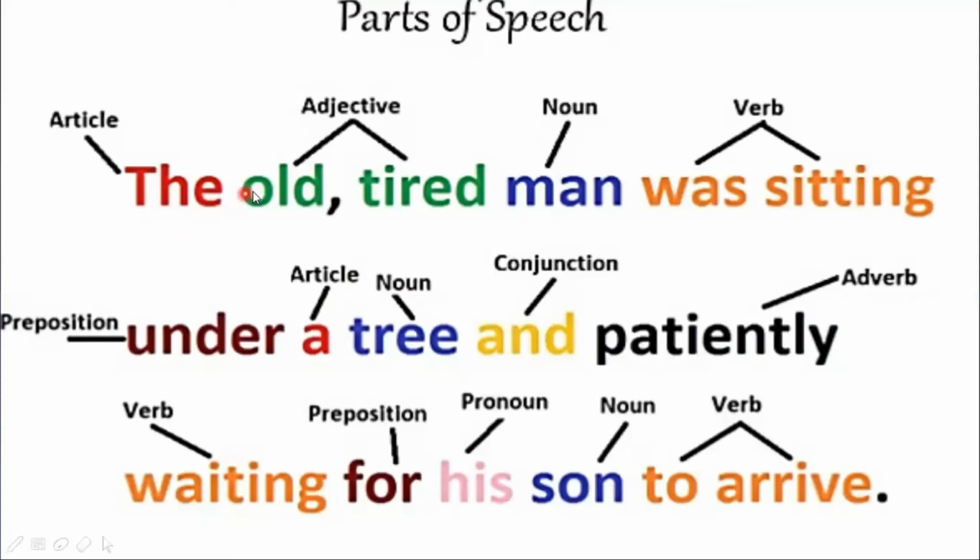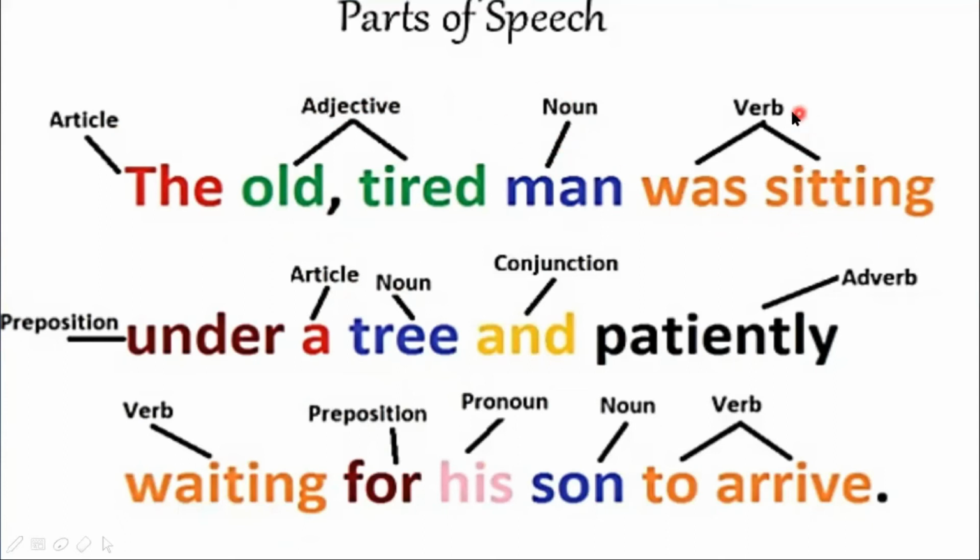Here is the practice of parts of speech. The old tired man was sitting under a tree and patiently waiting for his son to arrive. The is an article. Old and tired are adjectives because they are telling you more about the man, which is a noun.